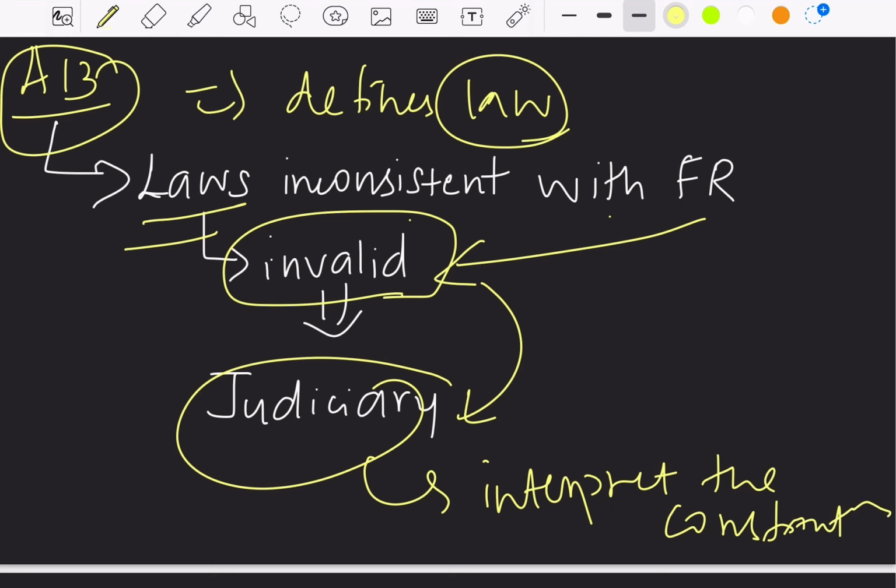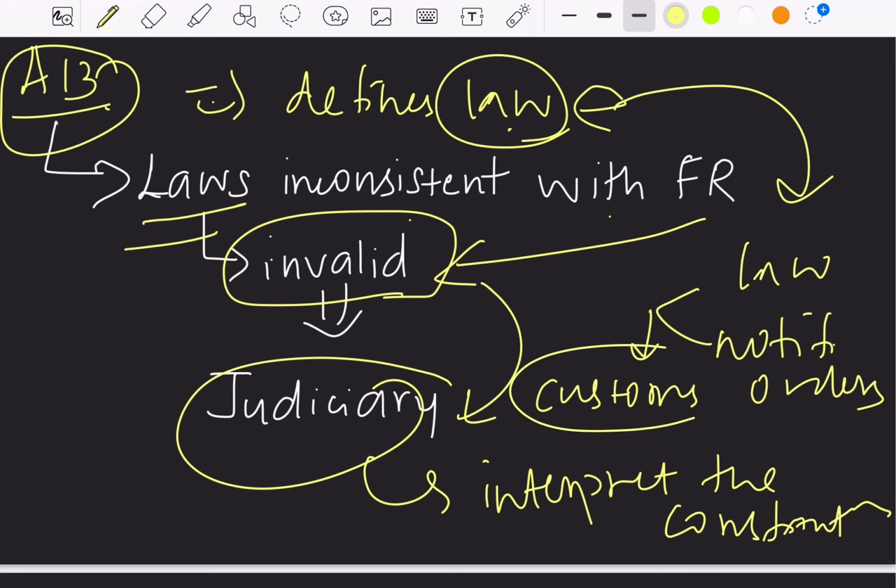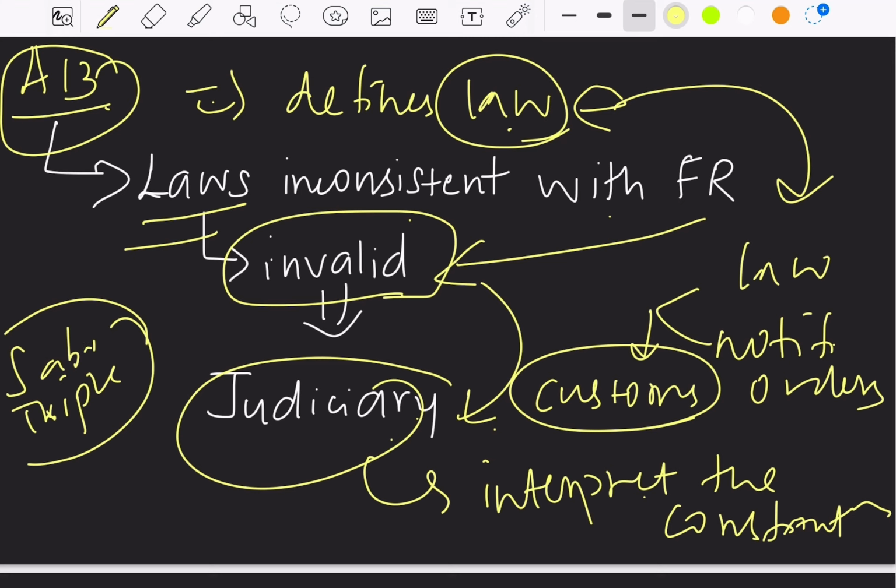As I already said, Article 13 defines laws. Laws can also include notifications or any orders that the government passes, and it also includes customs. Take for example the Sabarimala judgment and the triple talaq judgment. The judiciary interpreted the Constitution and gave judgment because these customs are also covered as laws as per Article 13.